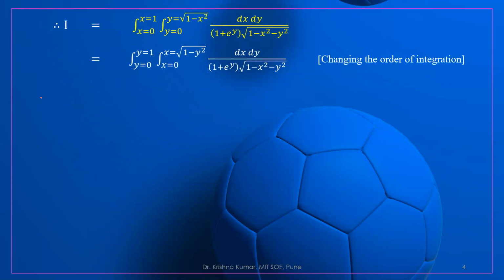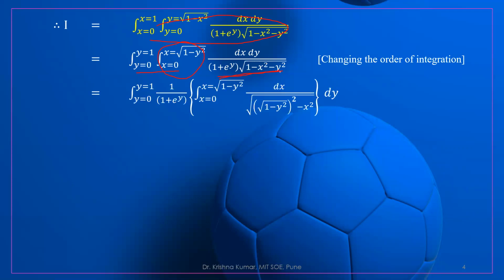So I is equal to integration. Now this is the given integration, and this integration is converted into this form. Here the first limit is for x. So now we are able to integrate this in a very easy manner.